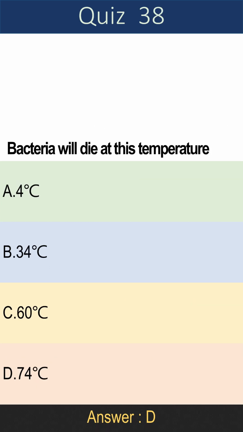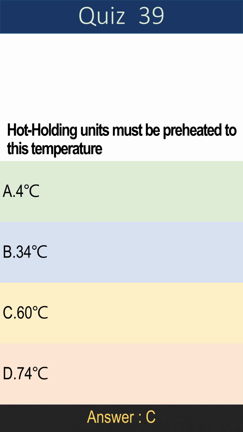Question 38. Bacteria will die at this temperature. A. 4 degrees Celsius. B. 34 degrees Celsius. C. 60 degrees Celsius. D. 74 degrees Celsius. Answer is D. 74 degrees Celsius.